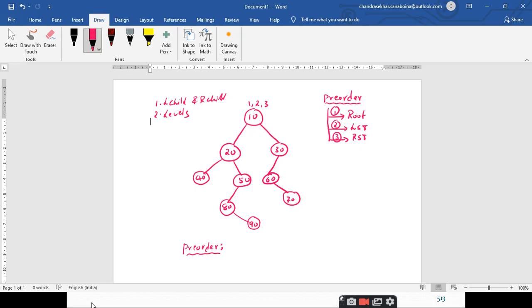Yes. So the 10 has to be processed with these three steps, and similarly 20, 30, 40, 50, 60, 70, 80. Are you able to see the screen? Yes, sir. Right, thank you.